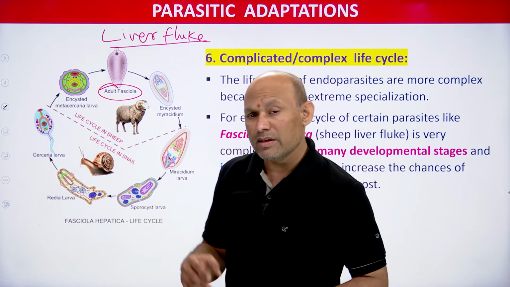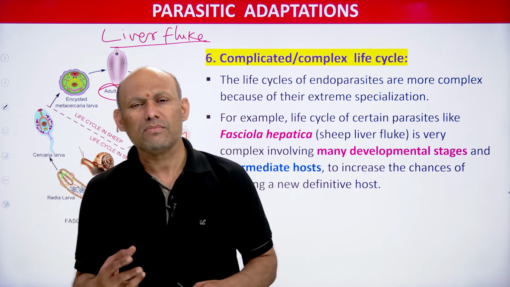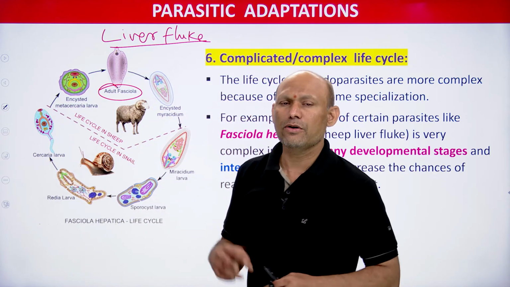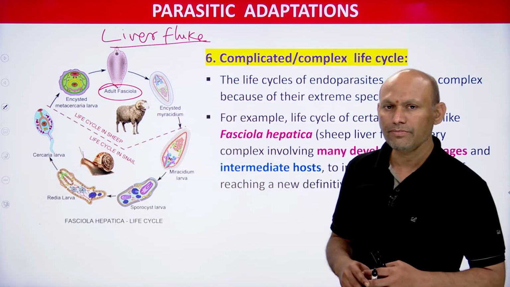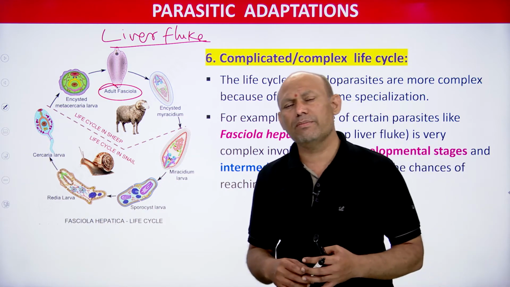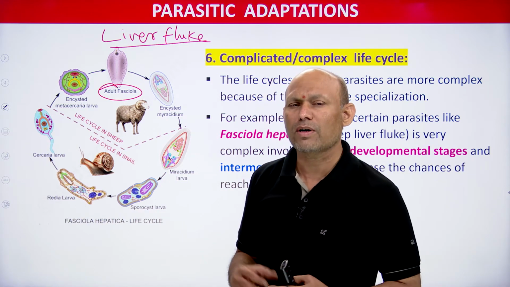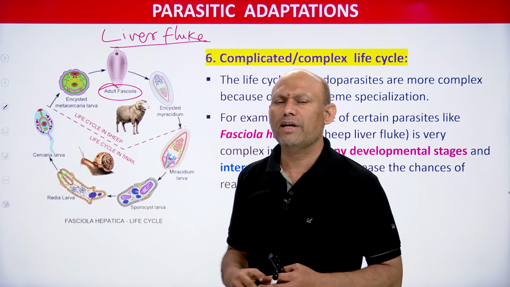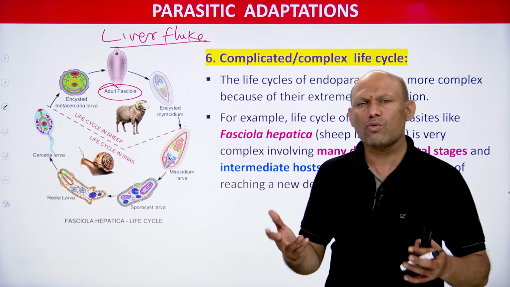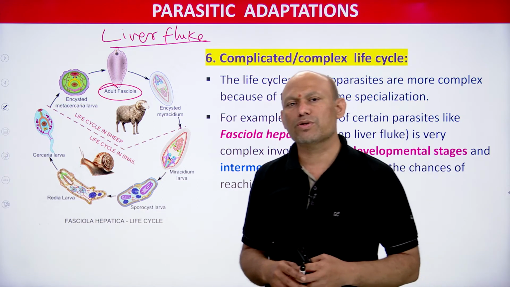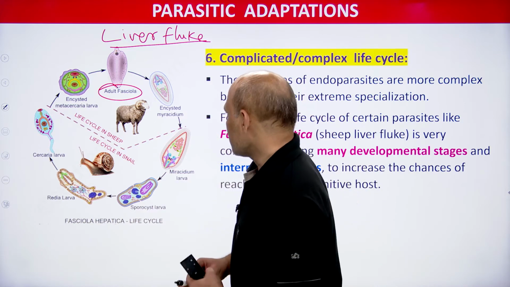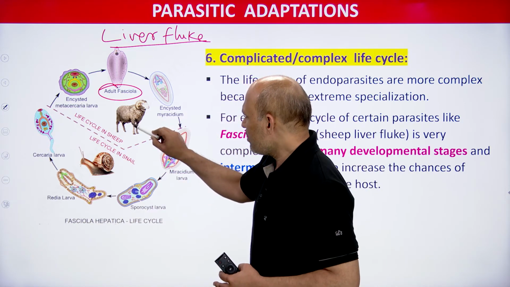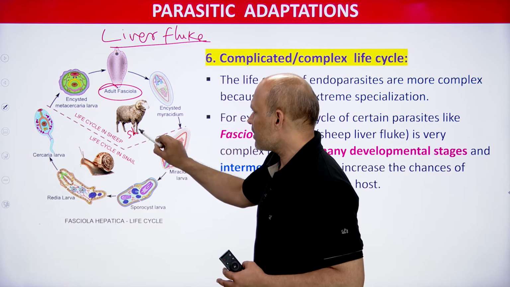This Fasciola hepatica completes its life cycle in 2 hosts, sometimes 3, students. What are those 2 hosts? The primary host, the definitive host, is the sheep, and the secondary host is the snail. Are you able to see? This is the sheep, the primary host, students.